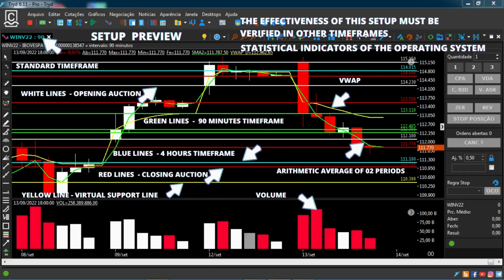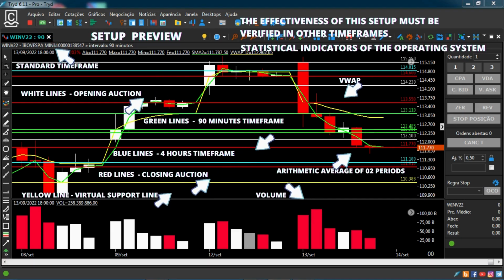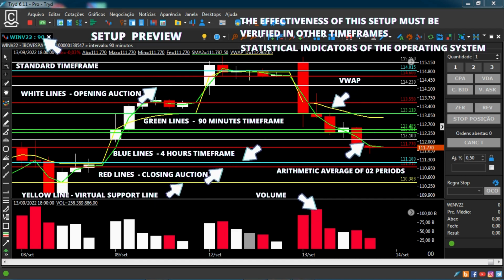Operational planning. During the trading session, the price of the asset in the opening auction must be compared with the support and resistance lines of the 90 time frame, DF, including the maximum and minimum prices of candles. Hence the reason why this auction should be accompanied by the standard time frame. After the opening, it will be up to the trader to choose the TF that best adapts or feels most comfortable. I consider the 5 minutes DF to be operational basics.